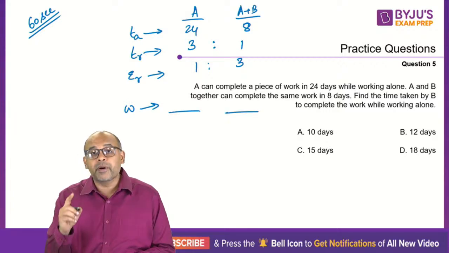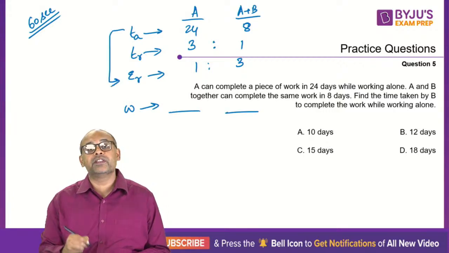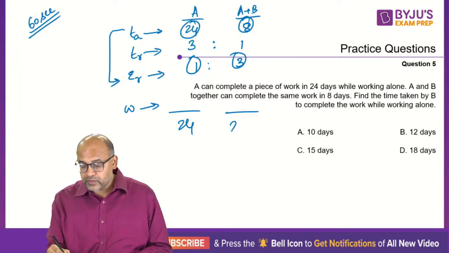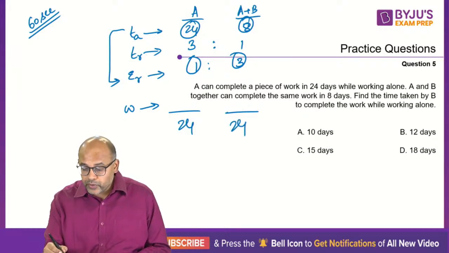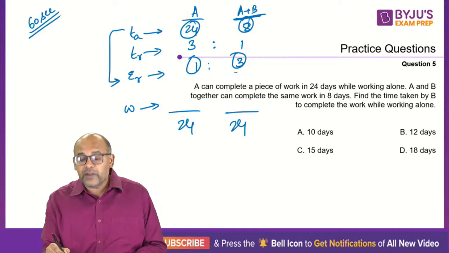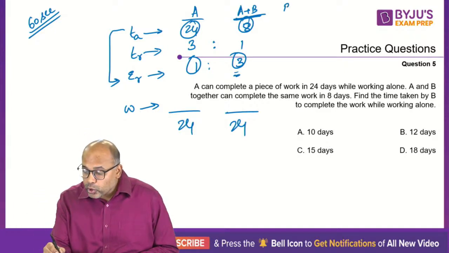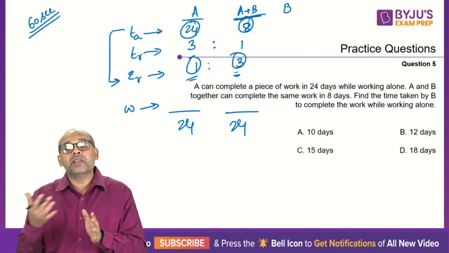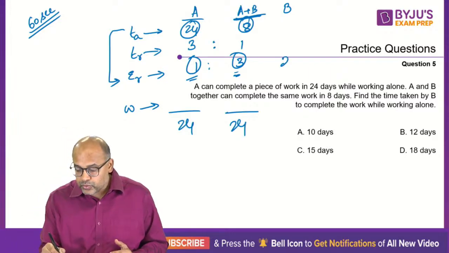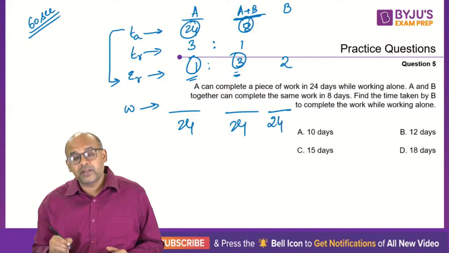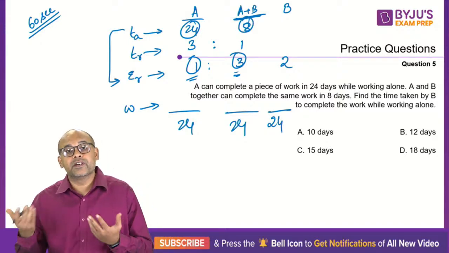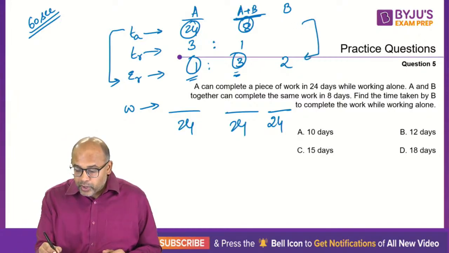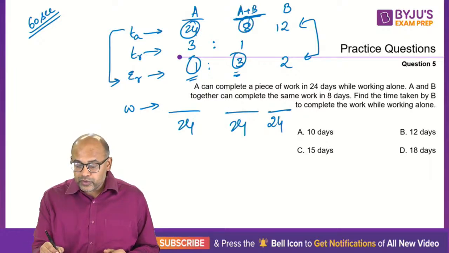Work is always, remember, work is always actual time into efficiency ratio. So 24 into 1, so it is 24. 8 into 3 is 24. Now, basically what you understood is A plus B total efficiency is 3. Which means if I look at only B, efficiency should be how much? Now remember, A is 1 and A plus B is 3. So B should be just 2. The quantity of work done by B is again 24. Right? Because when B is working alone, B will still have to do 24 units of work. Therefore, time taken will be, remember, these two, the product should be 24. So 24 by 2 will give you 12.